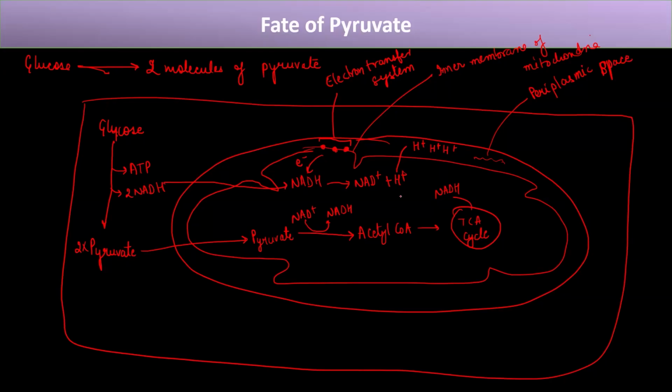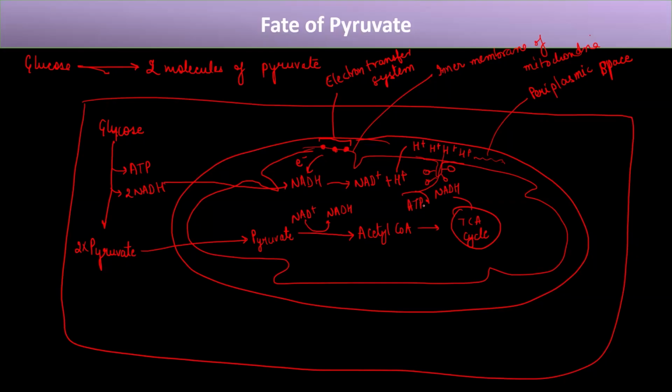And next, what happens after this accumulation? We know that mitochondria have invaginations where certain enzymes are located. One type of enzyme is known as the F0 F1 particle. This H plus enters through the F0 F1 particle, and when it enters, it leads to ATP production.